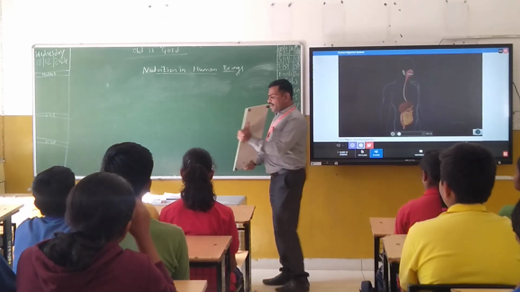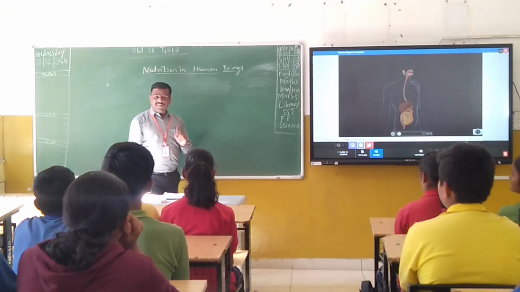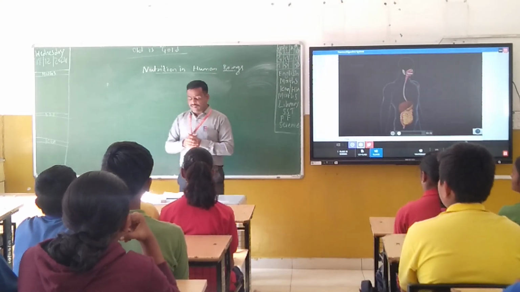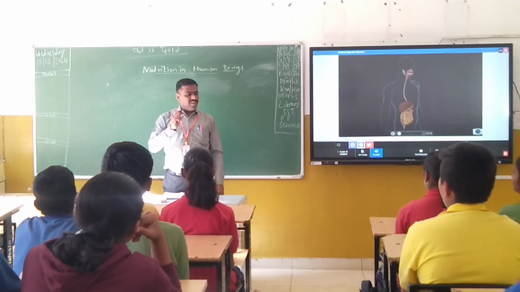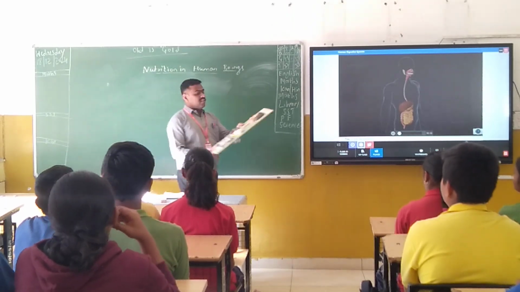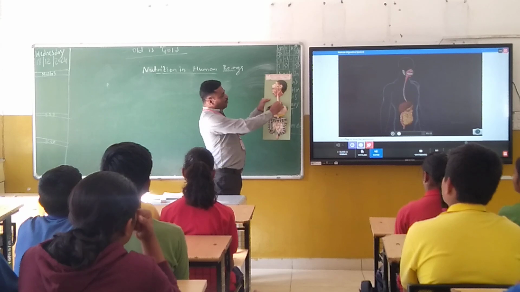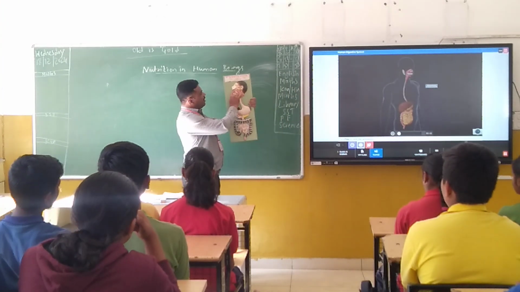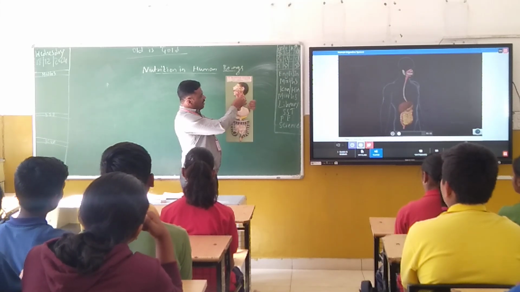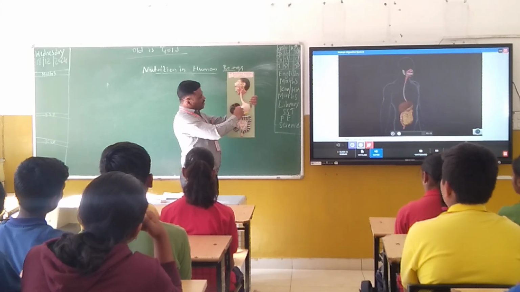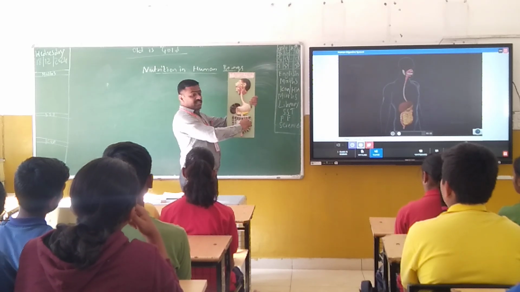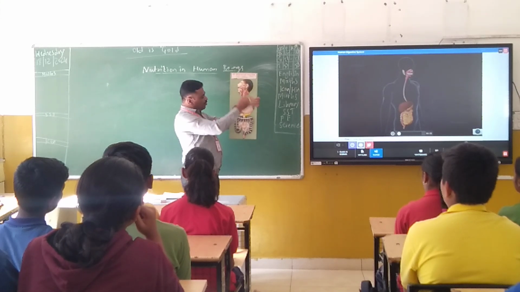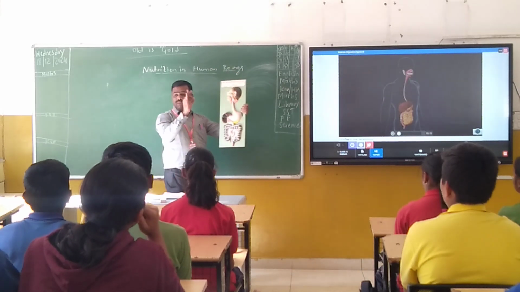Okay, if you want to study about the human digestive system, here we come across two important things. One is the alimentary canal. What do you call that one? Alimentary canal. Here, all of you concentrate. Here you are able to see the elongated tube from mouth to anus. This is called alimentary canal. See here from the mouth, and again here esophagus, stomach, and afterwards the small intestine, large intestine, anus. This is nothing but a tube. The elongated tube from mouth to anus is called alimentary canal.